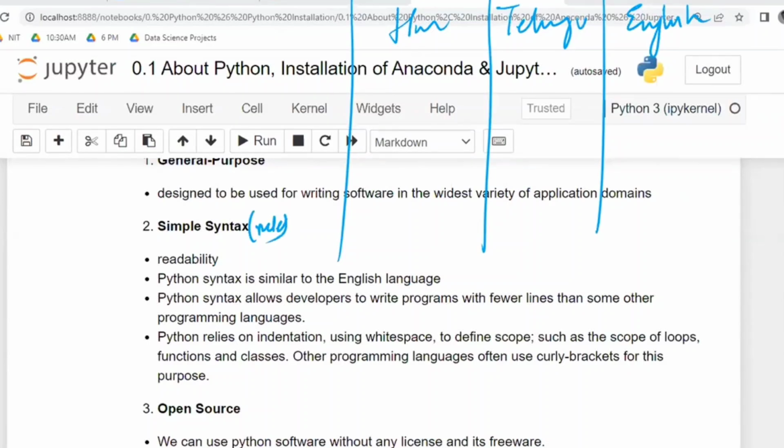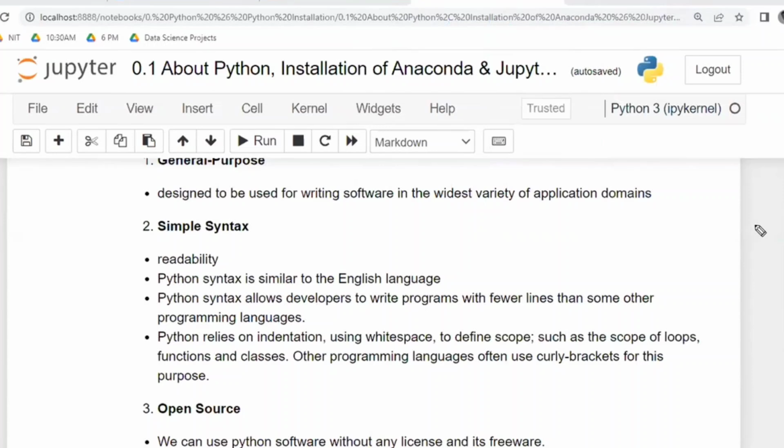If you are not following the rules, it is called a grammatical error in the English language. Similarly, here it is called a syntax error. Syntax error means you are not following the Python rules. That is the meaning of syntax error. So what syntax do we have? This is a very simple syntax compared to any other programming language.